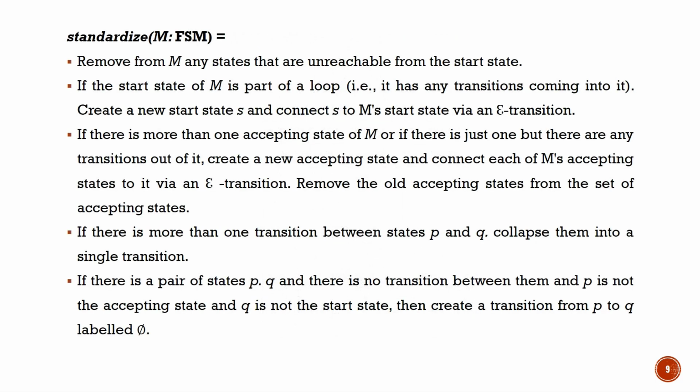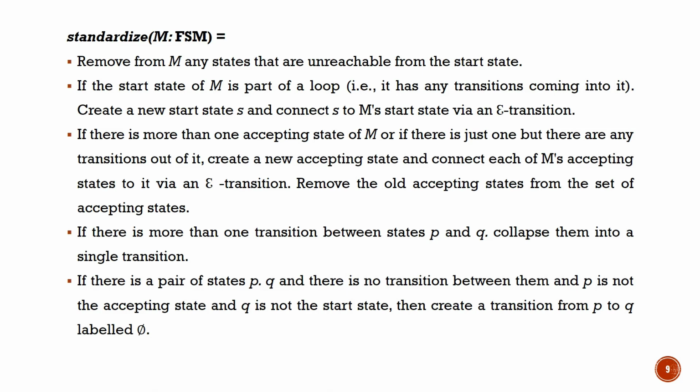If any of the transitions are not there, we can make it a null. Then the next one will be your standardized algorithm. The standardized algorithm says that we have to remove from the machine M any states that are unreachable from the start state. Then the next one, if the start state is a part of a loop, that is, as we stated earlier, if you have any incoming edges to it, then you have to create a new start state and connect the new start state with the machine's old start state on epsilon.